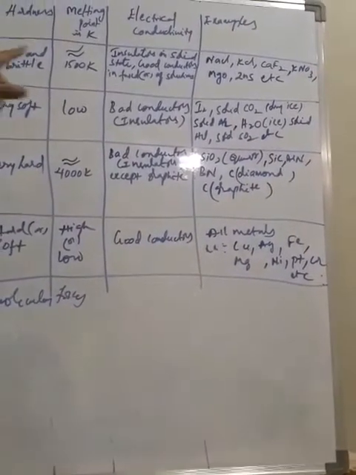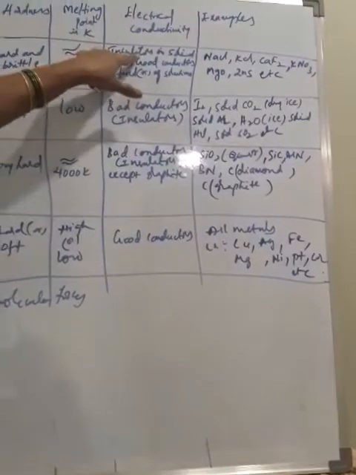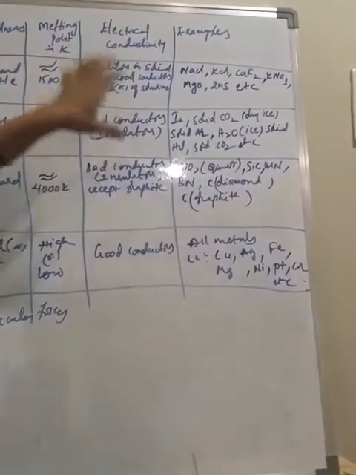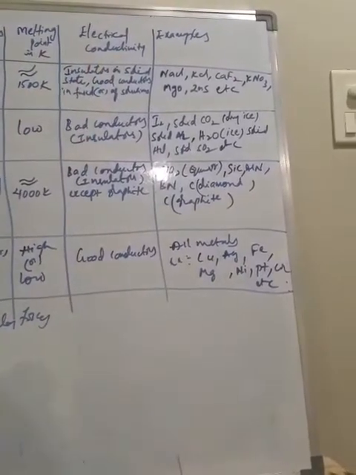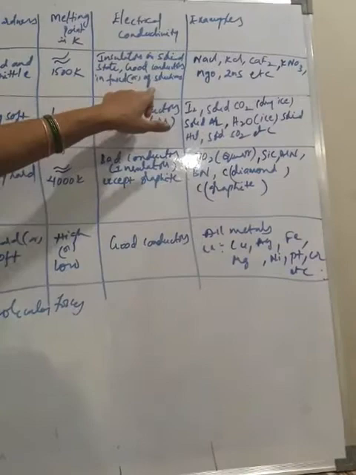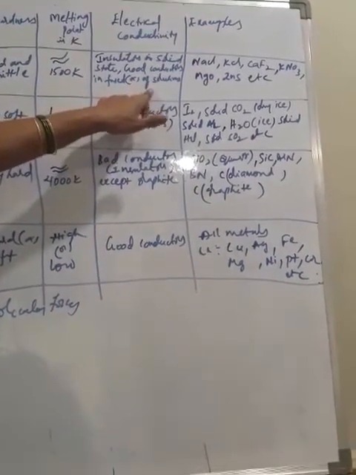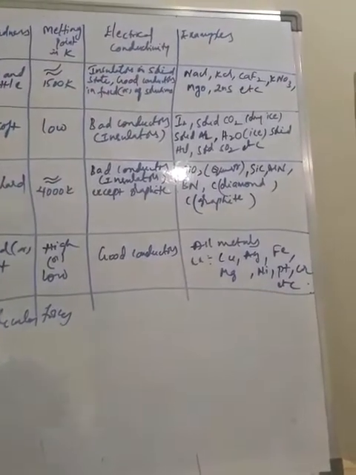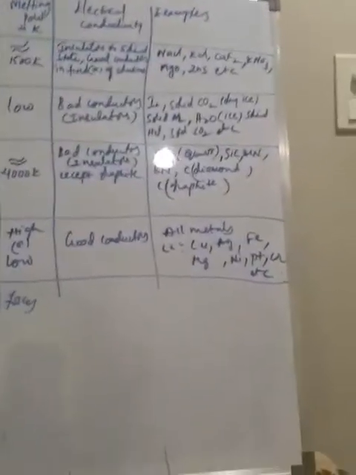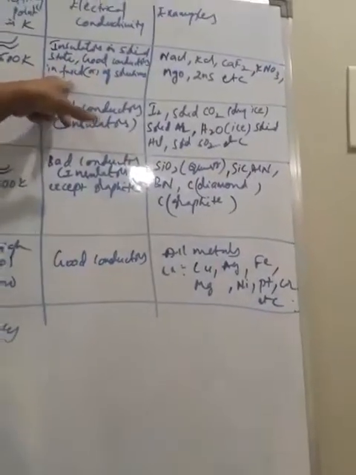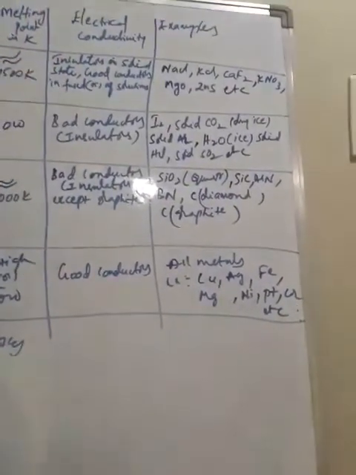So in solid state they are insulators. When they are in fused state or molten form, or when they get dissolved in water, that is in aqueous solution form, in this state they are good conductors of electricity. So in fused state or in aqueous solution, good conductors of electricity, and in solid state they are insulators.